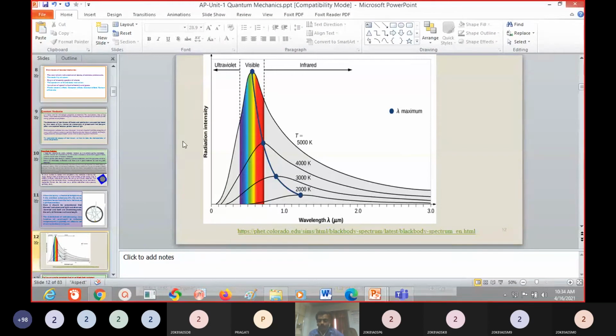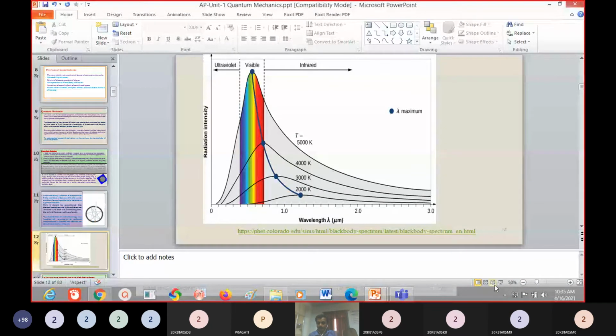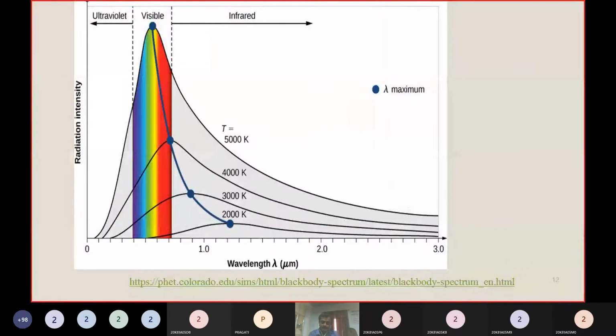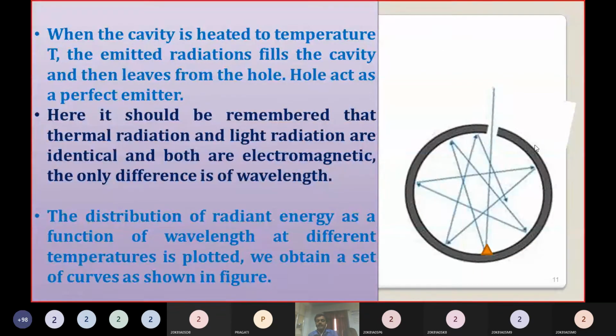Now, one more thing we will discuss. Why is radiation emitted here? If you heat the black body, radiation is emitted. What is the reason for emitting the radiation? Can anyone explain?